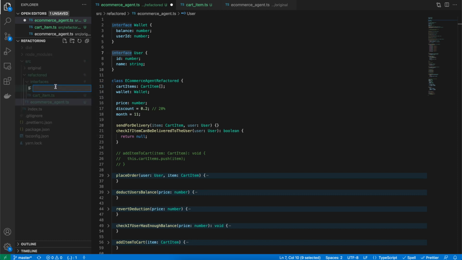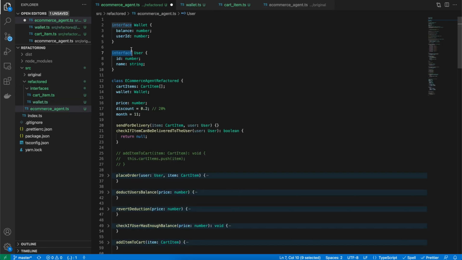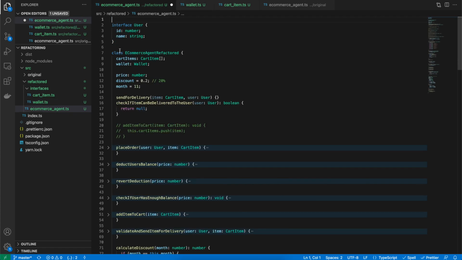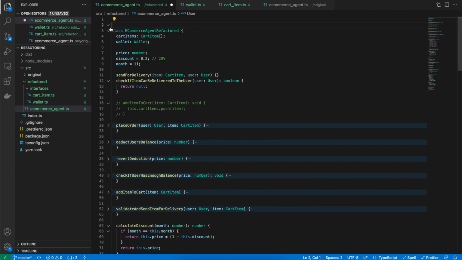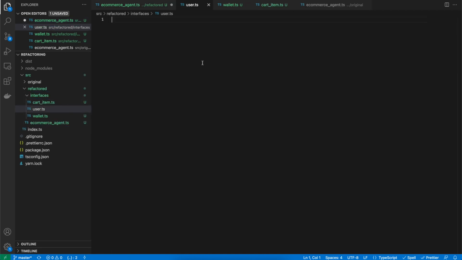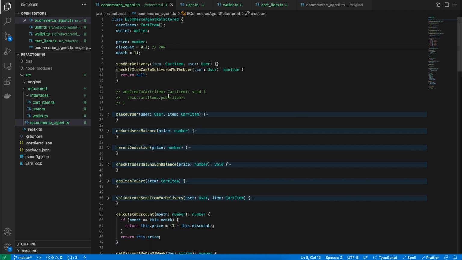I'm going to create one more interface, which is wallet, and I just copy this. I'm also exporting it so that I can use it anywhere. The last one is user interface. This is also just like extracting out some piece of code, but it's not exactly extract method. But we are still cleaning it up by extracting it and giving it a separate file. Better.